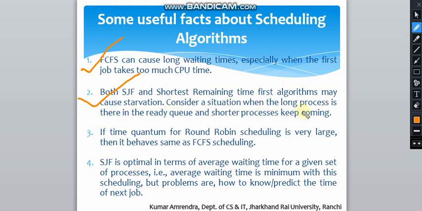And consider a situation when the long process is there in the ready queue and the short processes keep coming. So if time quantum for round robin is very large, then it behaves same as FCFS, and SJF is optimal in terms of average waiting time for a given set of process, that is average waiting time is minimum with this scheduling. But problems are how to know or predict the time of the next job. So these are some of the key points that everyone should remember while solving this CPU scheduling.